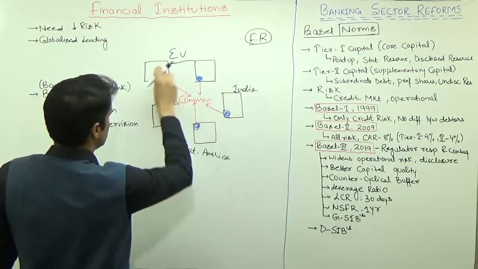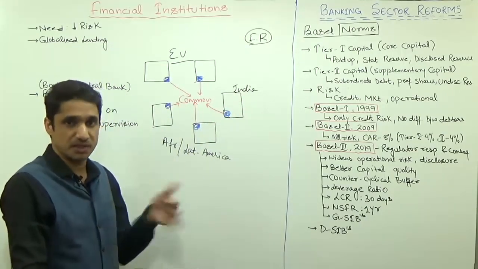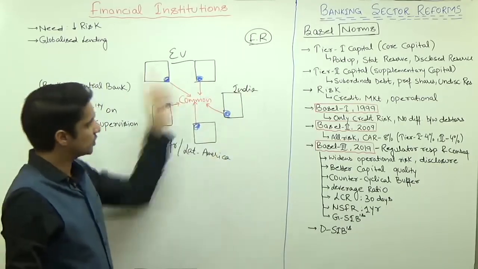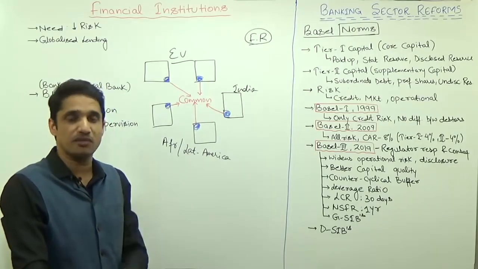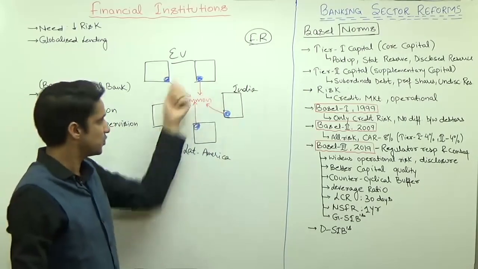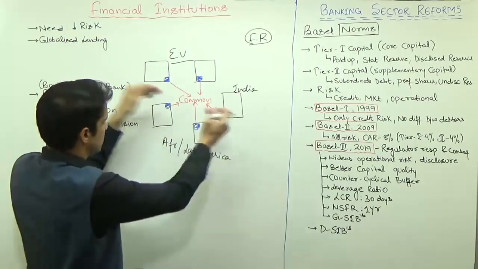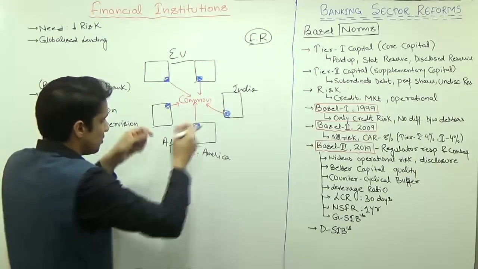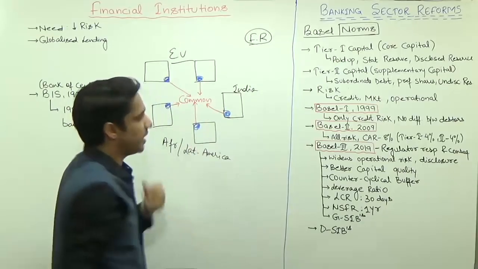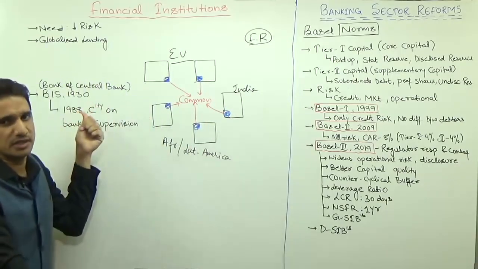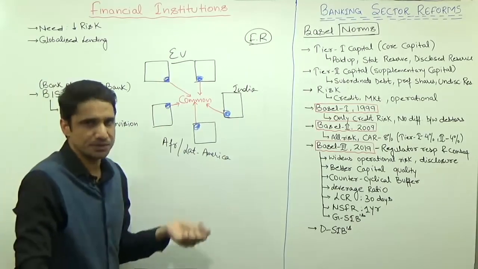Similarly, all these countries are sovereign countries. We should decide our own monetary policy and fiscal policy, but for the betterment of the whole world, because we are integrated. In the 2008 recession, India made no mistake, but still we got impacted because we are integrated. This world has been integrated. This is known as the global village. All these economies are integrating. So some of this sovereignty to decide monetary policy should be taken away by the Bank of International Settlement, and BIS should prescribe some of these norms.